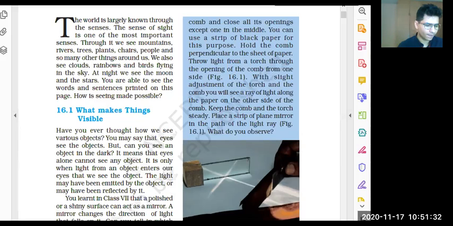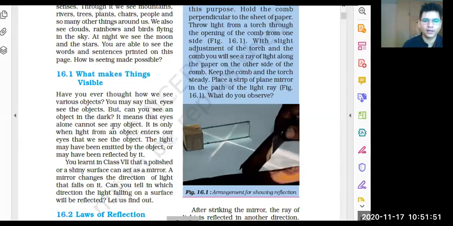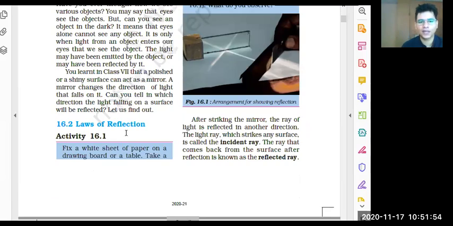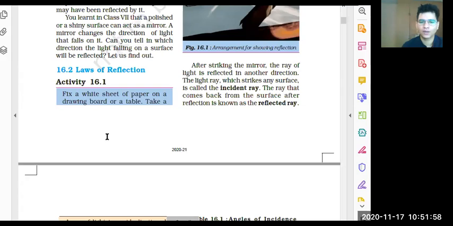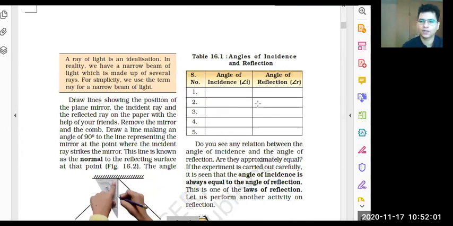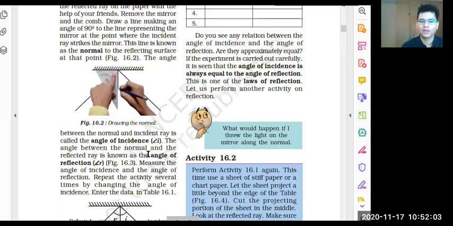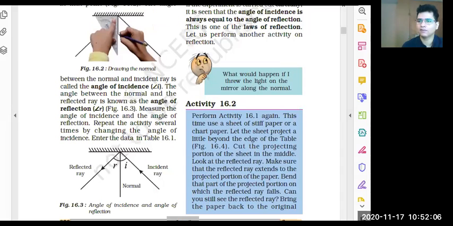Tell me. Okay, right. So this is the first concept. I hope all of you are clear about this concept. The second is the law of reflection. Clear? Everyone is crystal clear in this, right? What are the laws of reflection? What is angle of incidence? What is angle of reflection? So these activities we, yes, very good.